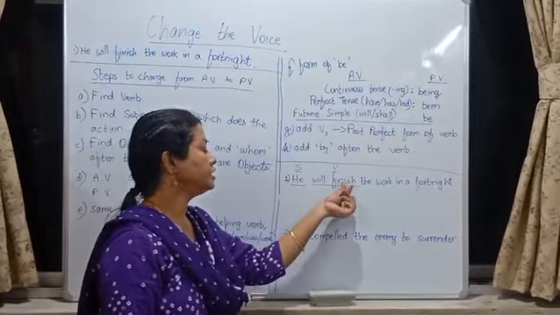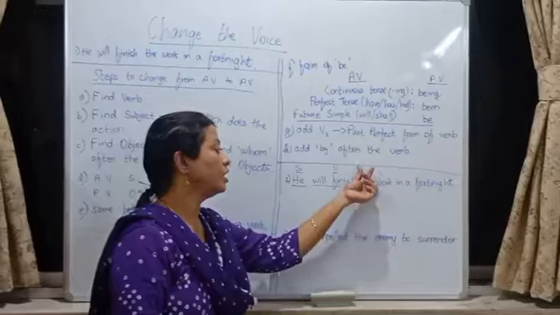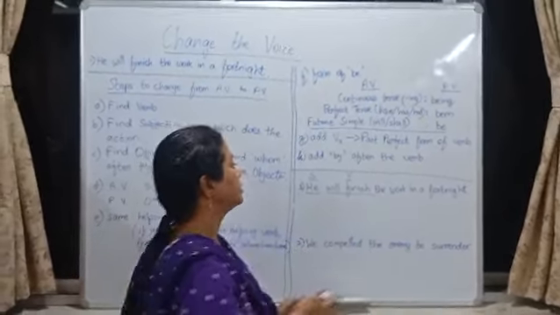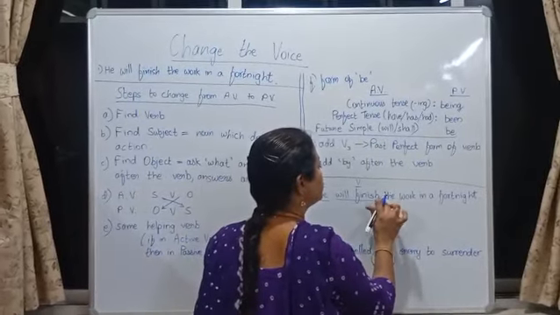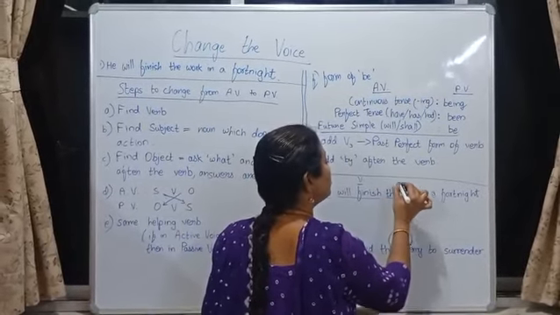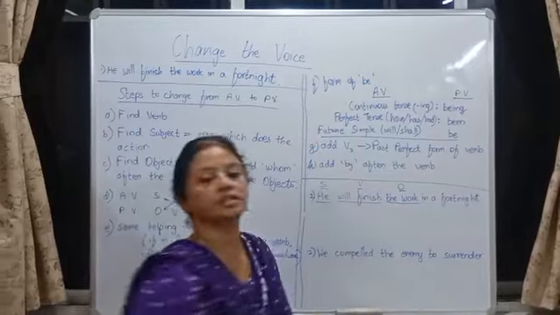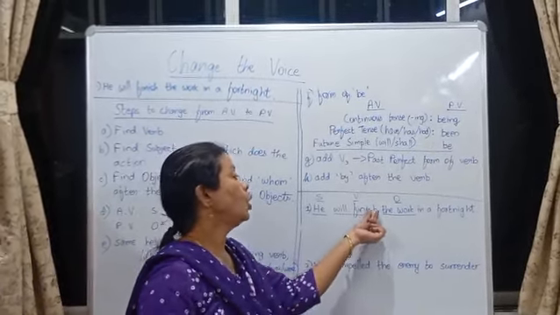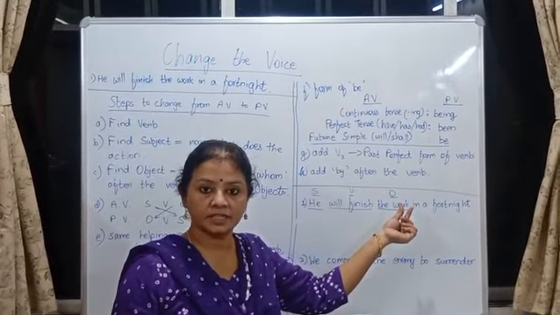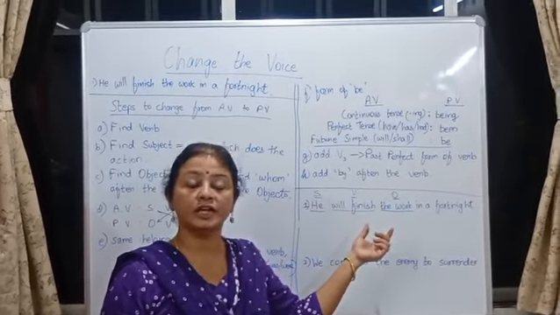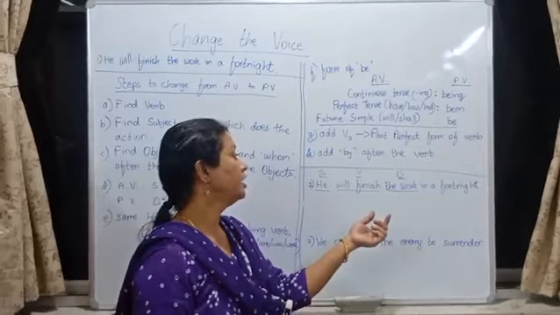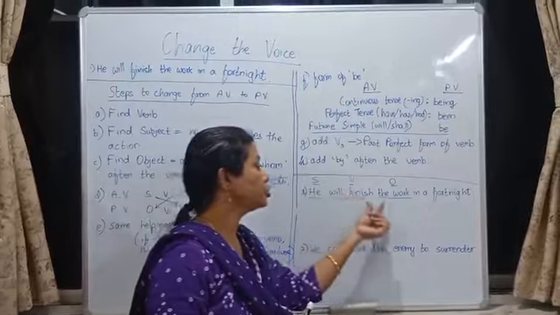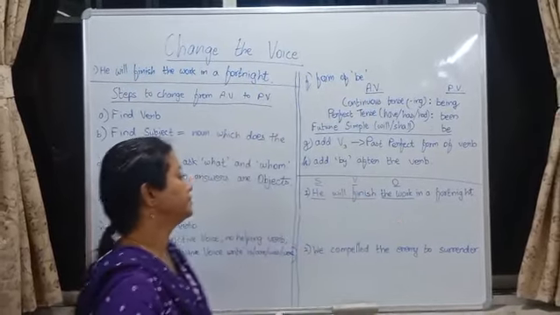Will finish what? After the verb, you ask what? Will finish what? The work. Therefore, the work is the object. Okay, the second object: will finish whom? No answer. So, in this example, there is only one object. Now, we shift the object to the subject's place and subject to the object's place.